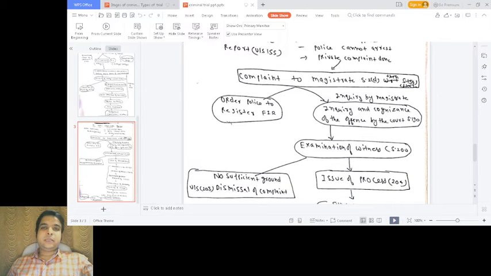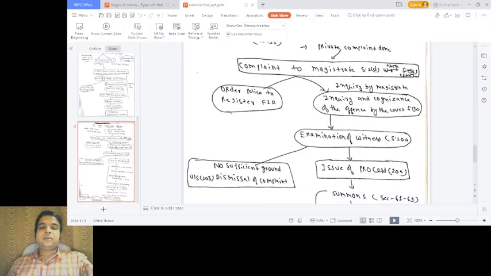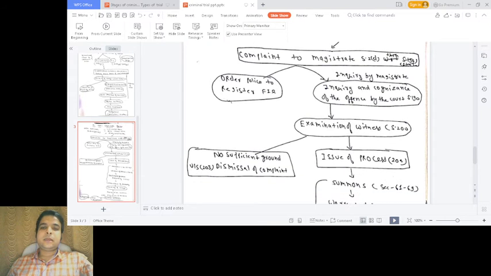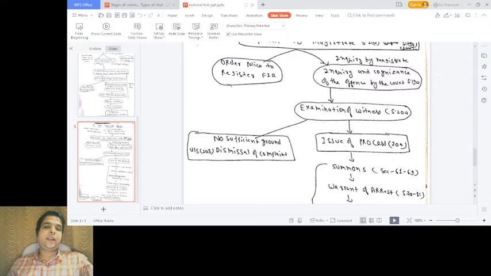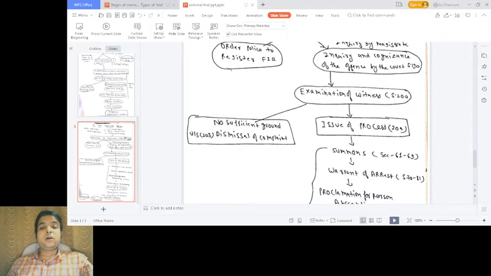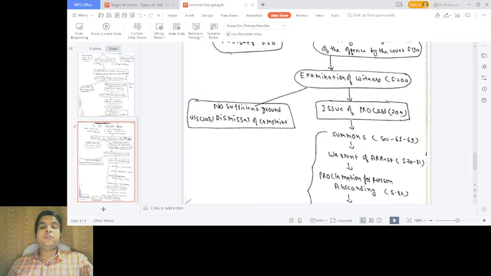The inquiry by himself will be done under section 190, and if the magistrate takes cognizance of the offense, then examination of witnesses will be done under section 200. After examination of witnesses, if there is no sufficient ground, then he can dismiss the complaint, and if there is sufficient ground, then he can issue a process under which he will summon